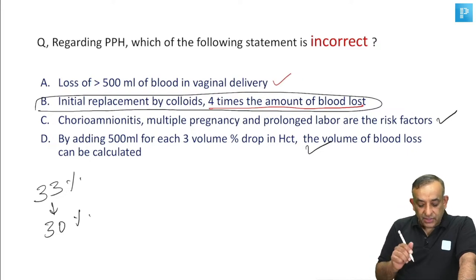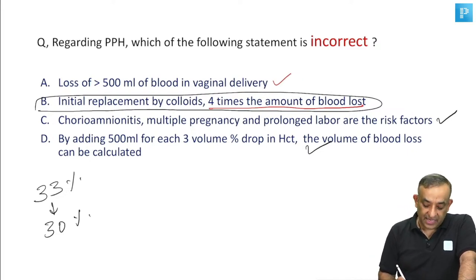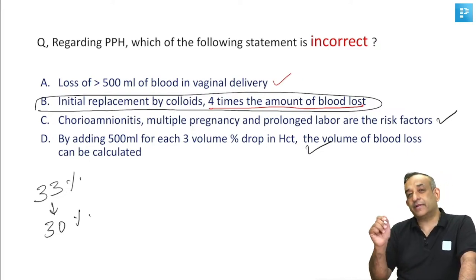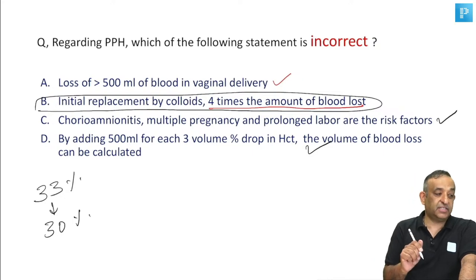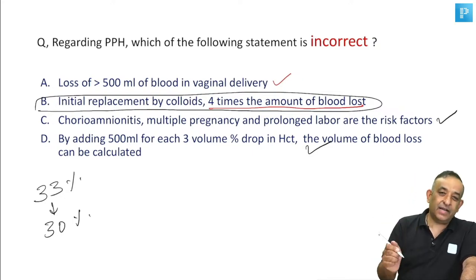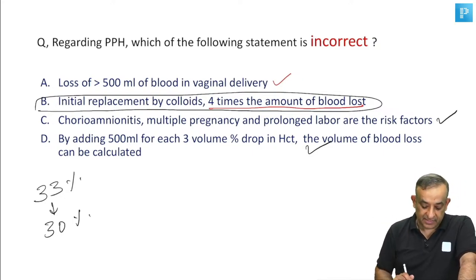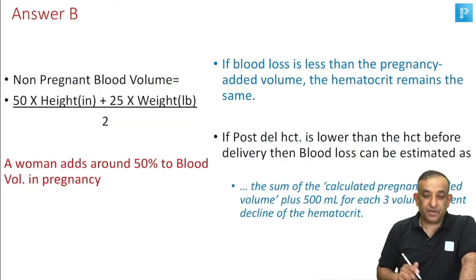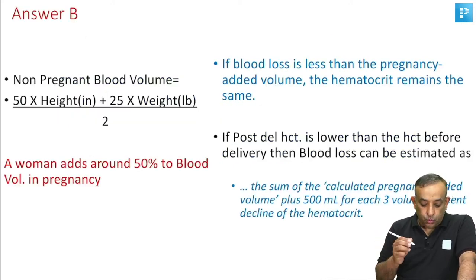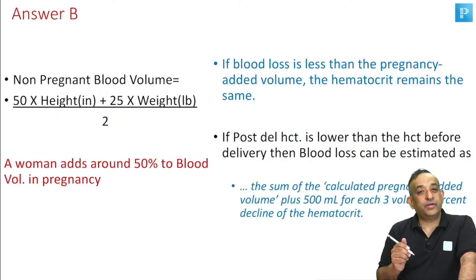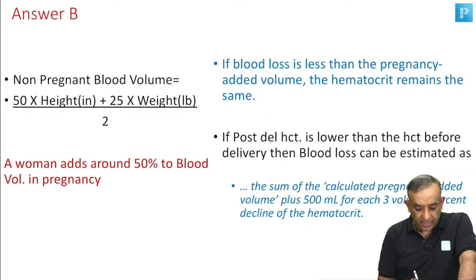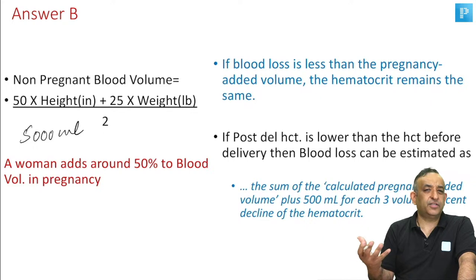Now, why I chose this question is to discuss the added blood volume in pregnancy. This is that question which keeps coming once in a while, and it came in the exam, and most people miss this one. So, what is this added blood volume? Fundamental. When a woman is non-pregnant, how do you calculate her blood volume? 50 into height in inches, plus 25 into weight in pounds, divided by 2. Now, that is a non-pregnant blood volume. Let's say it is 5000 ml, of an average height, average weight woman.